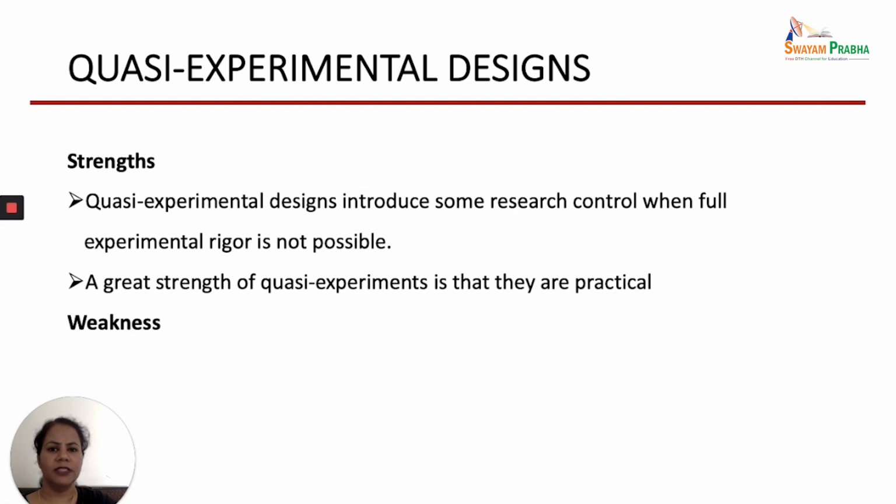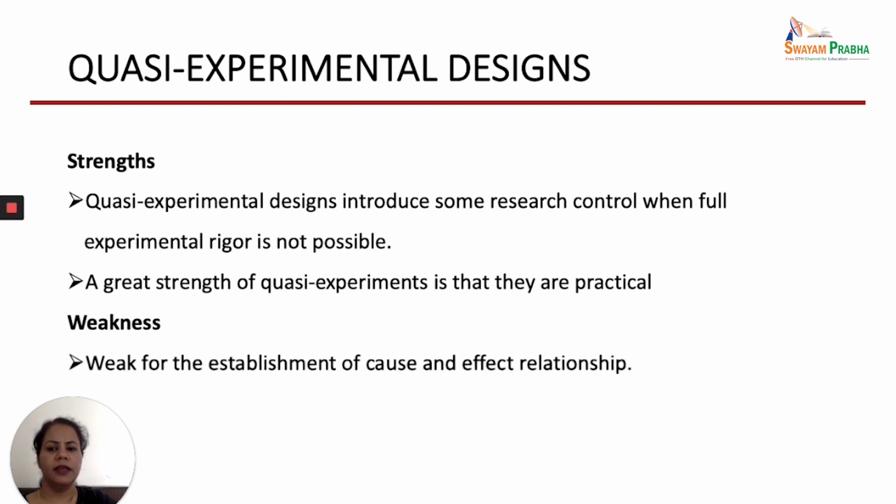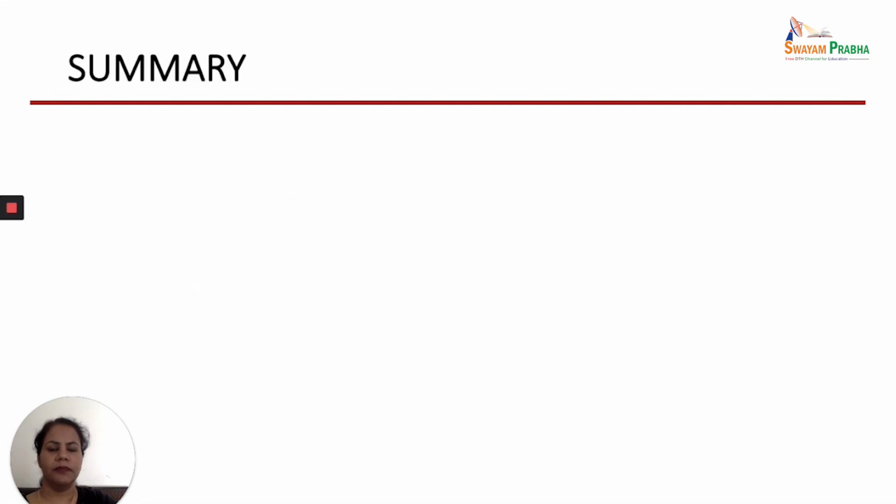Then what are the weaknesses of the quasi-experimental design? It is weak for establishment of the cause and effect relationship, because here the groups are not homogeneous. These might be non-equivalent groups, and we are not doing randomization, so we cannot establish the cause and effect relationship. So with this, our quantitative research designs are over.